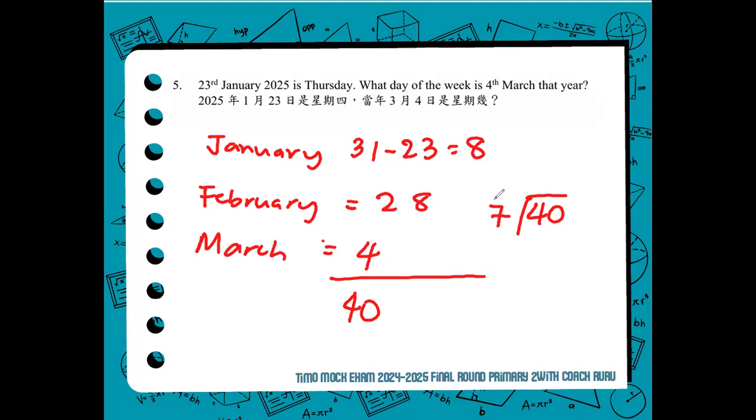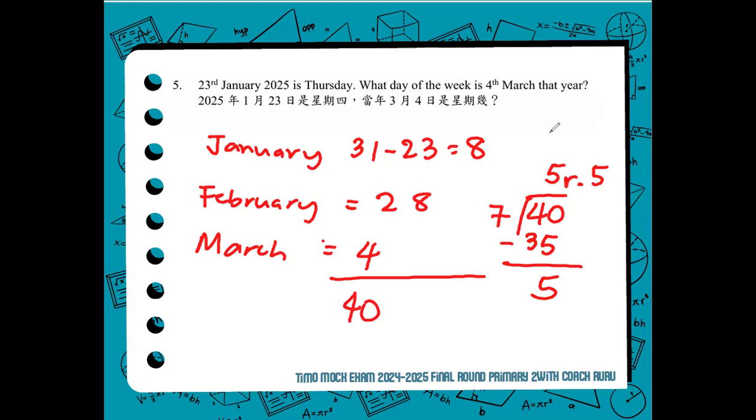So that will keep on going. So we have to know how many sets of sevens there are in the number of days between the two dates, January 23 and March 4. 40 divided by 7 is 5. 5 times 7, 35. Subtract, then you will get a remainder of 5.